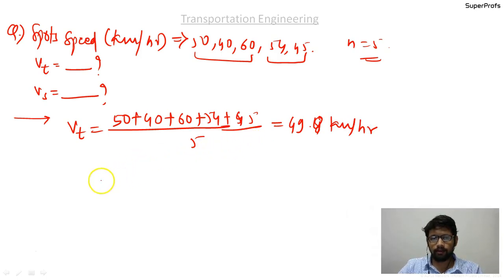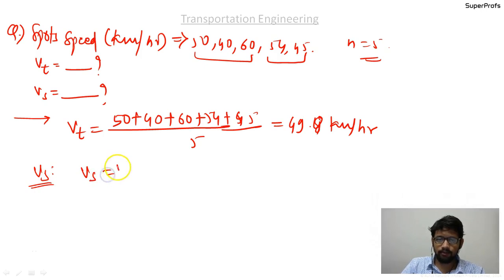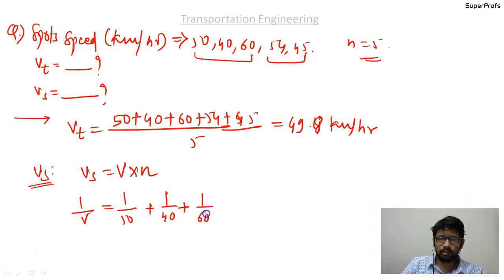Now we will calculate the space mean speed Vs. Vs is given as capital V into n, where capital V is given as 1 by V equal to 1 by 50 plus 1 by 40 plus 1 by 60 plus 1 by 54 plus 1 by 45.